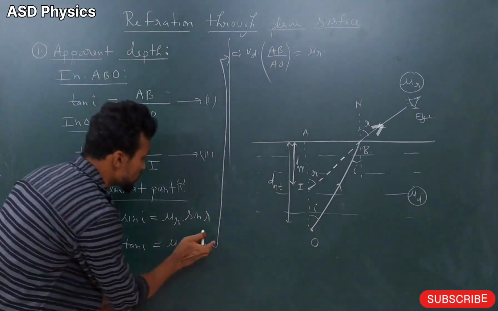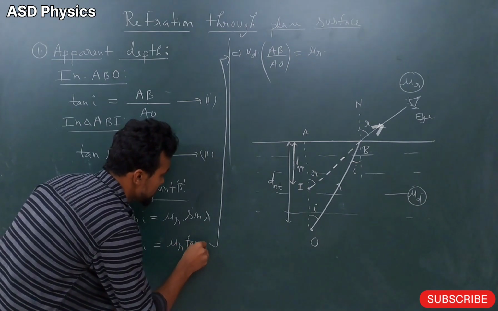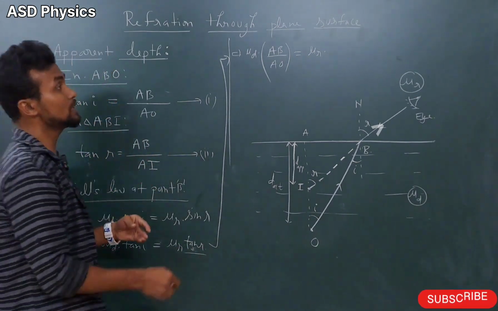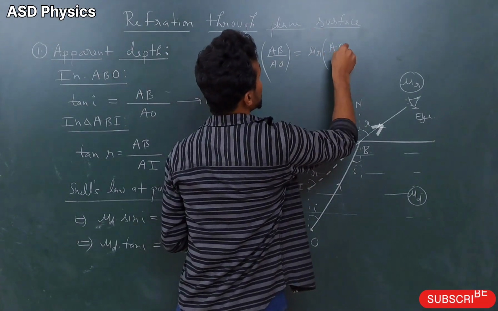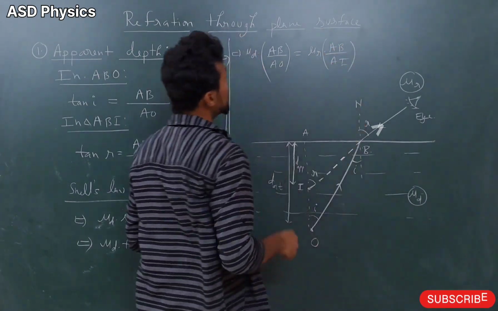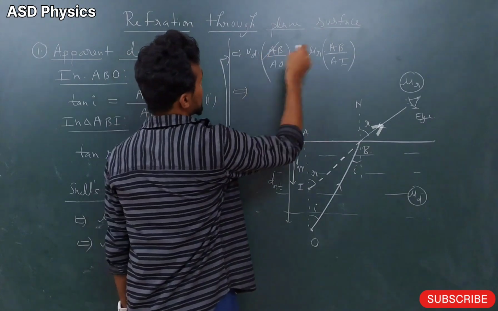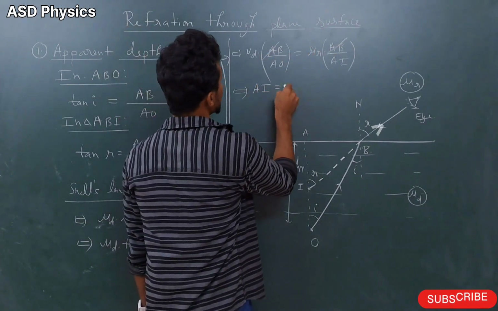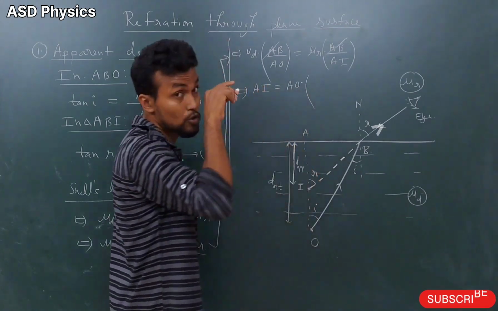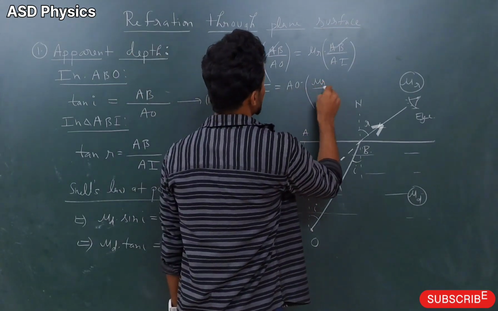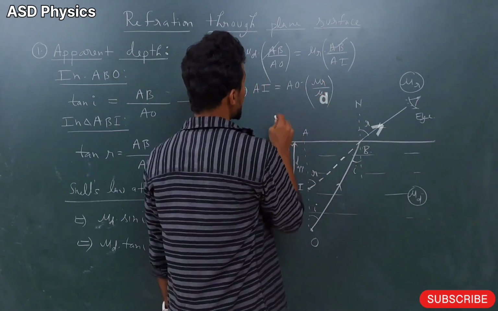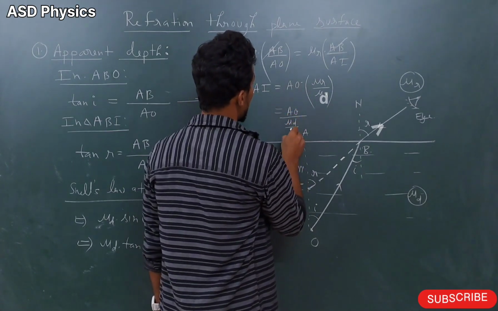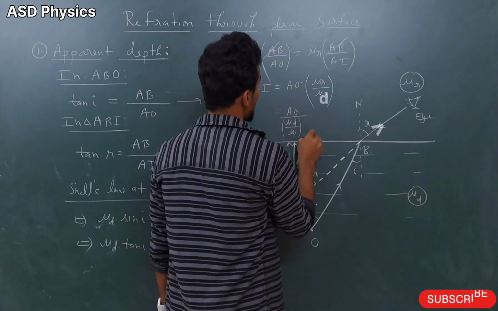This sine r, as I told you, is the tan r. This tan r value here is AB by AI. So this AB will cancel out, and we can write here AI is equal to AO into mu r by mu d. If we simplify this, it will become AO by mu d by mu r.